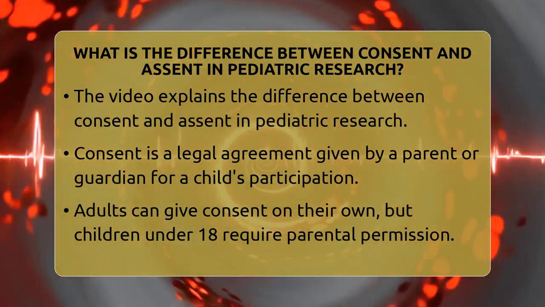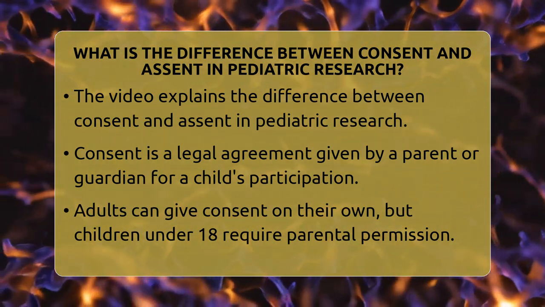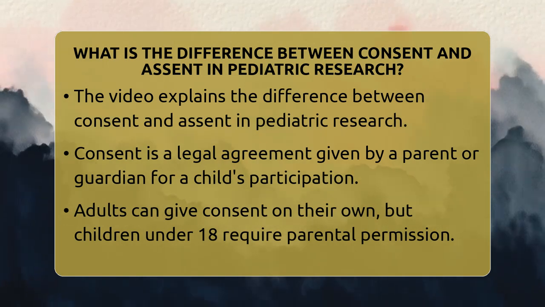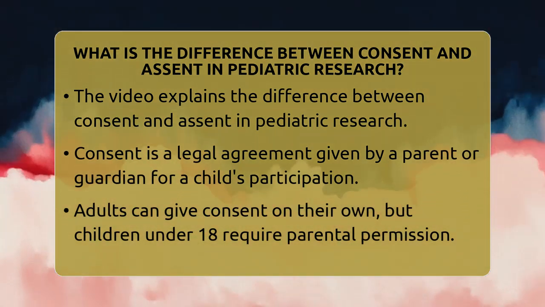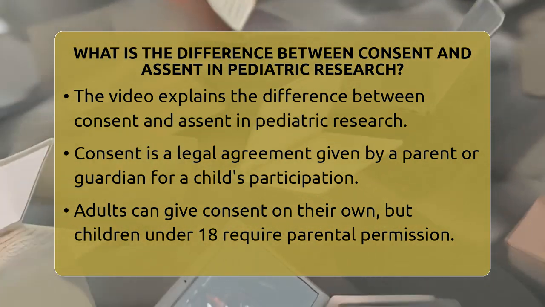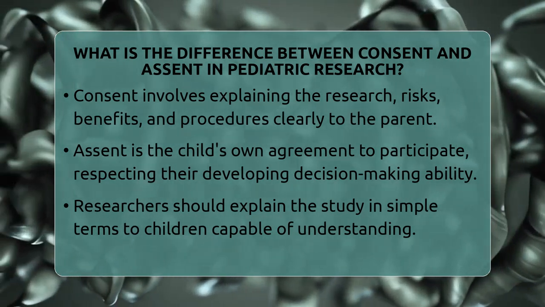Consent is a formal agreement that is legally valid. It means the person giving consent has the legal capacity to make that decision. For adults, they can give consent on their own. But for children, it's different. Since children under the age of majority, which is usually 18 years old, cannot legally make these decisions, their parents or legal guardians give the consent.